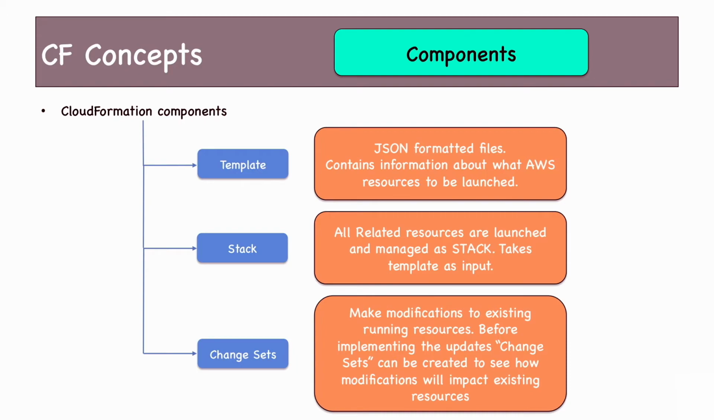So use template to write the code, and using that template, you create something called stack. Then when you want to make modifications in that stack, you use change sets. Why do you use change sets? Because before implementing the updates, change sets would show you what impact you'd get because of the modifications. So how the modifications will impact your existing resources. Whether CloudFormation will delete a few resources to create a new one or will change something altogether.